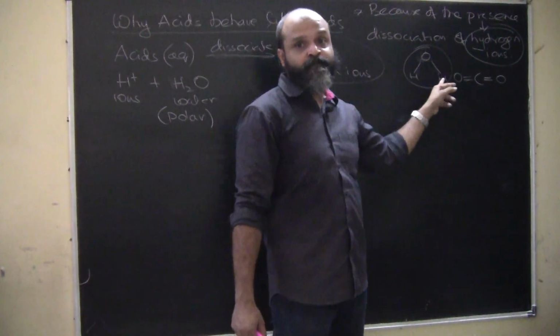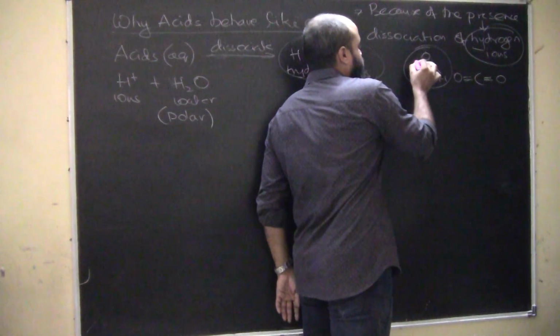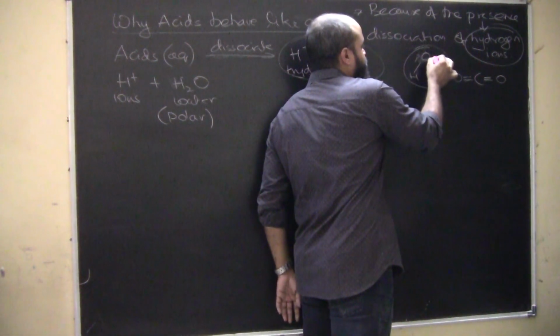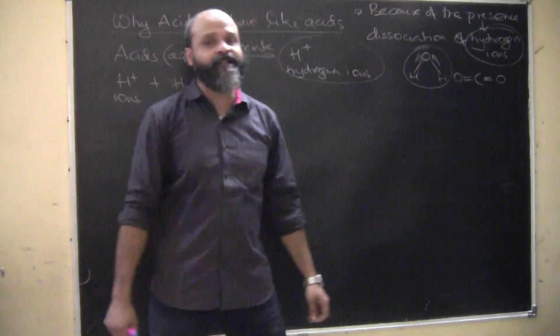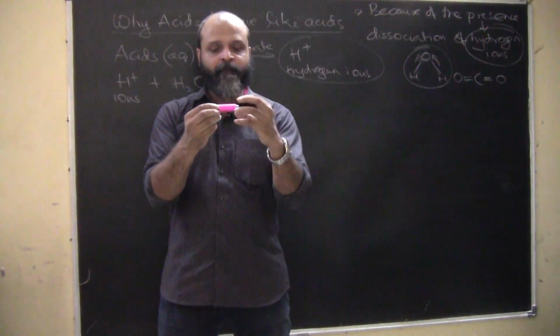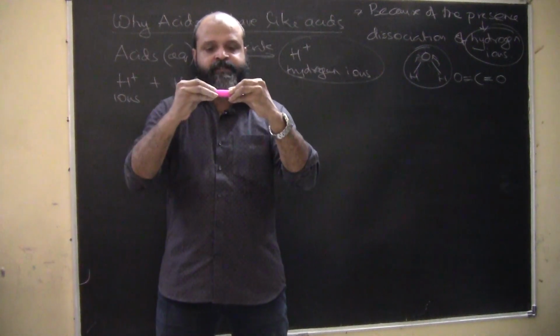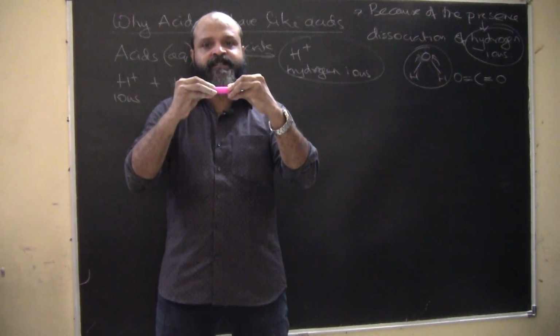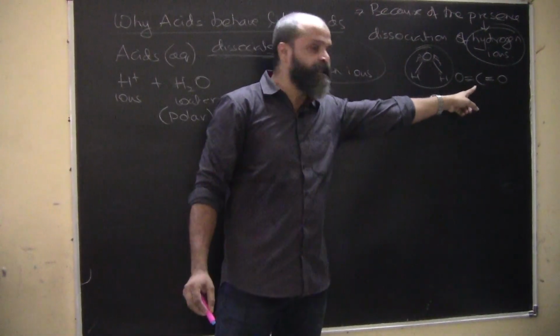However, water turns out to be a polar molecule. Why? Because in this case the oxygen is attracting these two electrons, and their attraction is not getting cancelled out. See, when I exert a force on a body, and I pull this body towards itself, and with an equal amount I pull the other way, what will happen? The body will remain stationary, right? It's not going to move.